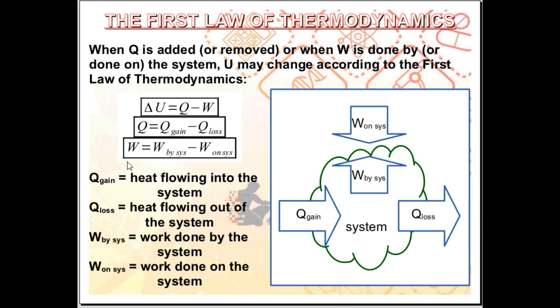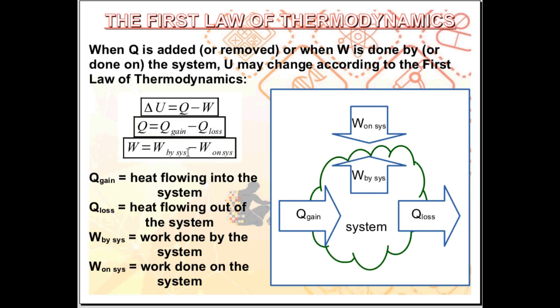On the other hand, for work, you have work done by the system on the surrounding, and work done on the system by the surrounding. Total work is equal to work done by the system on the surrounding minus work done on the system by the surrounding.